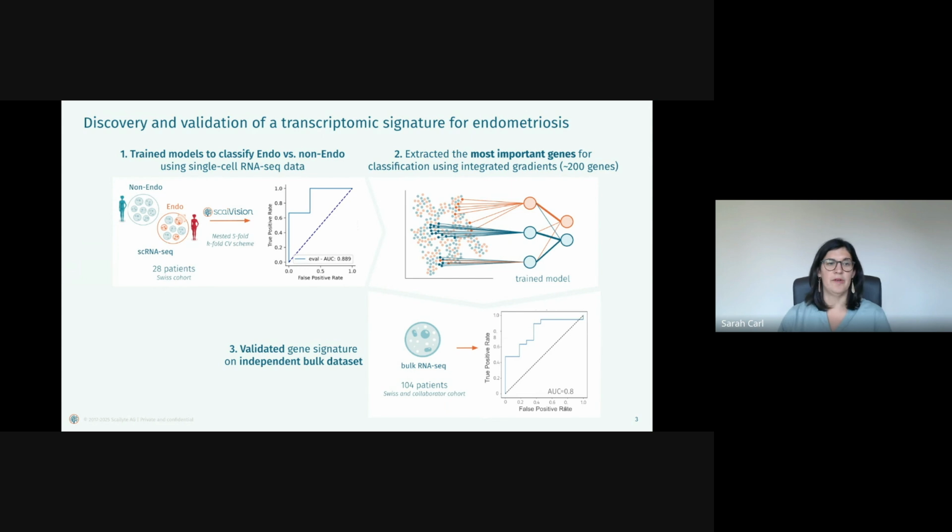This step was important because it both validated our gene signature on a completely new patient cohort, as well as showing that we could recapitulate the single-cell signal in bulk data, even though when our collaborators performed classical differential expression analysis on these data, they didn't find any significantly differentially expressed genes between endo and control.